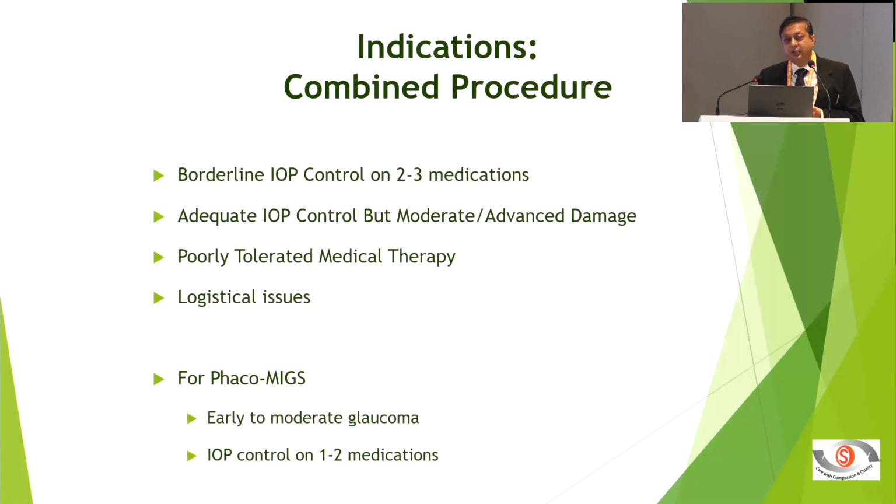Combined surgery is for all intermediate cases: the patient is on 2-3 medications, borderline IOP, where cataract is a major issue, or the patient is not tolerating medication properly, or logistic issues, sometimes logistic issues do come. And now with the advent of MIGS, even a patient on 2 medications, if they don't want to use medication, I would consider phaco-MIGS, and in MIGS we have lots of options. I'm not going to discuss that, but again the MIGS advantage is that there is no post-op recovery, in the sense that the patient can start work from the next day, just like cataract surgery.